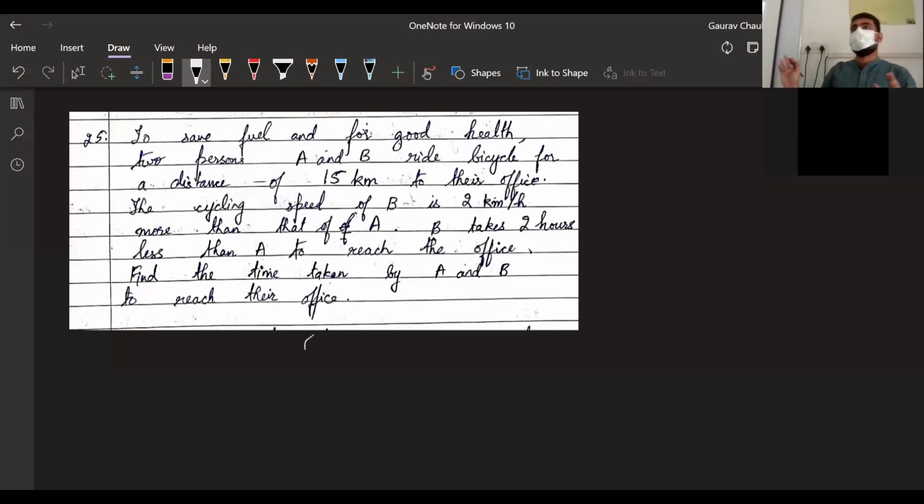Okay, we're going to do this word problem now. It's from the chapter on quadratic equations. There are a few concepts involved here. The basic thing involved here is speed is equal to distance by time. That's the fundamental thing involved here.